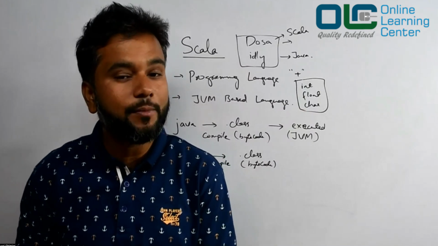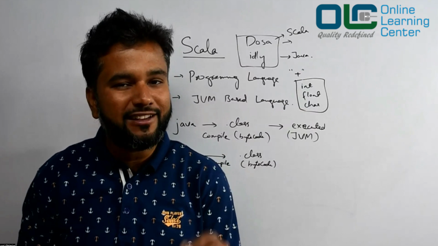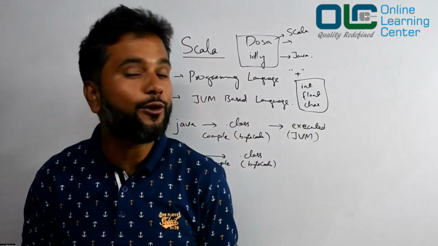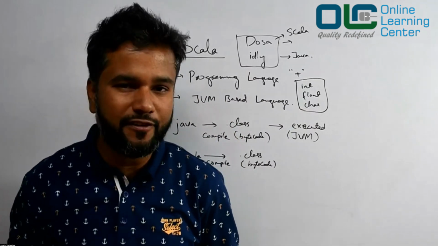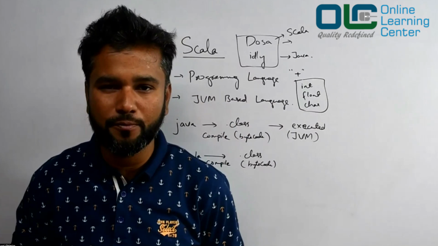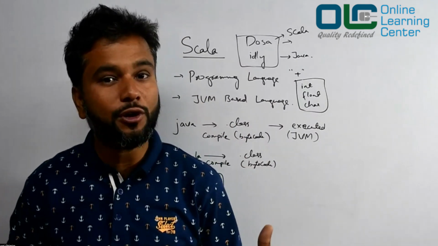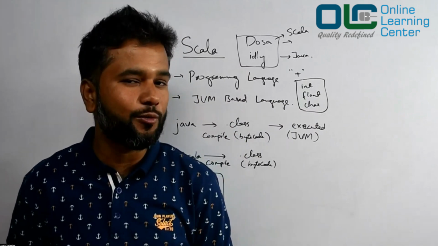What is the additional benefit? For example, as I said, in dosa, you may have a little bit of oil or ghee, okay, little bit, right? But then in idli, you will not have that, right? So likewise, Scala comes with its own benefit. It's not just about writing a short code, right? But then it comes with other benefits as well. There are a few things which are not even possible in Java that are possible in Scala. What is that? We'll discover that over a period of time.